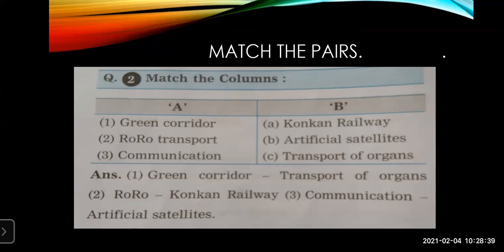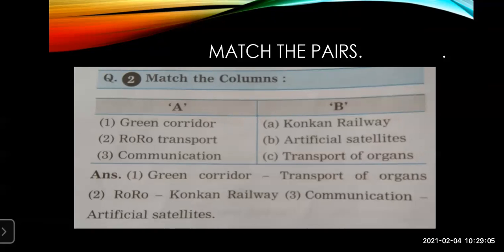Now, this particular term green corridor is from lesson number 11, transport and communication. Now, what is this green corridor? Sometimes a person dies, but we can donate our organs, our eyes, we can donate organs of the body if somebody is in need of it, so that another person can survive.